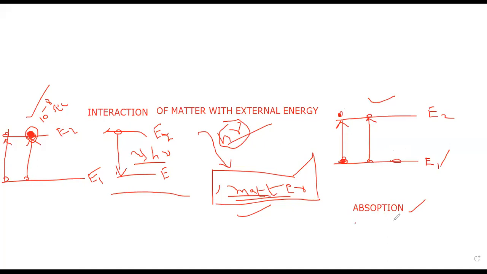This process is called absorption. Next, after absorption we have this situation. Atoms are there in the excited level. These atoms again fall from excited level to ground level by emitting radiation. This process is called spontaneous emission of radiation.